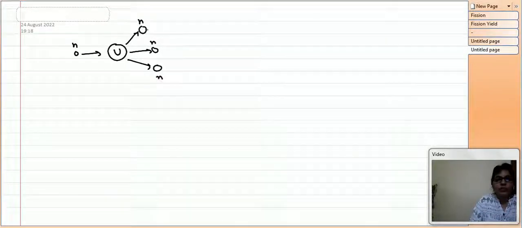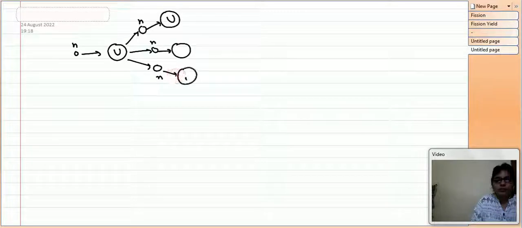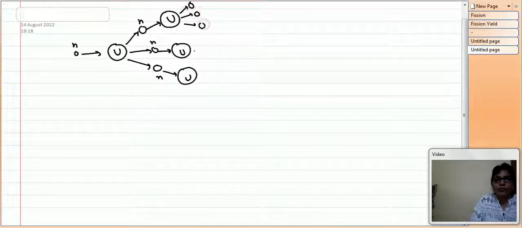Now each neutron will again be captured by another uranium atom, and again there will be emission of three neutrons.